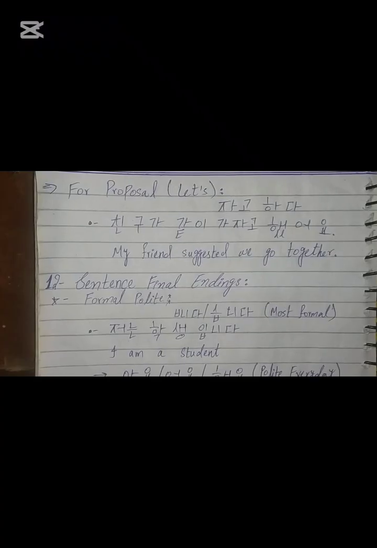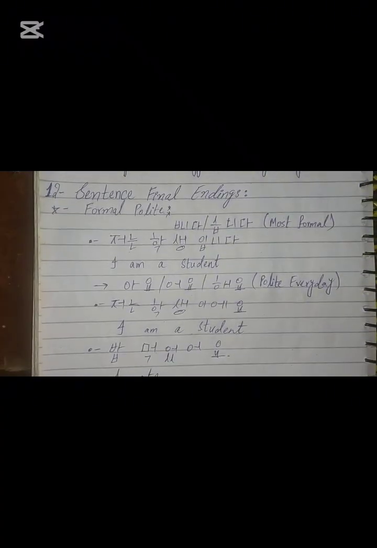That's it. Now we are left with just the last category of particles, which is the sentence final endings. Sentence final endings are very, very important because they tell us whether we are talking to our friend, to our family member, or to a senior person. There are formal and polite endings, and there are informal endings as well.